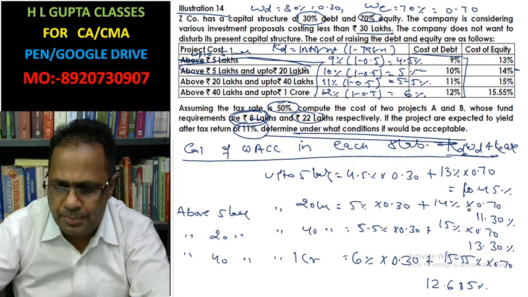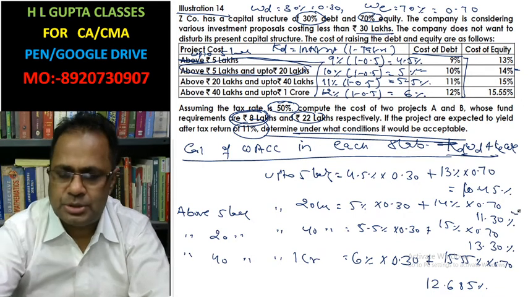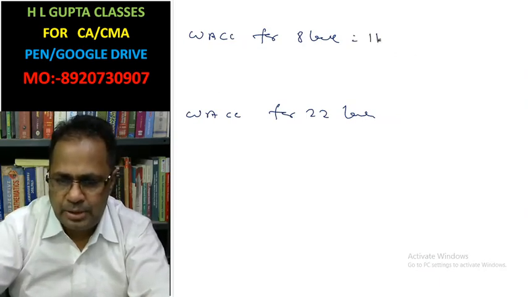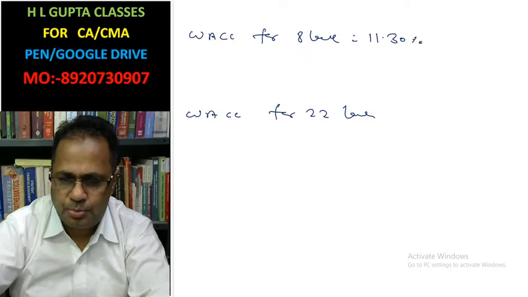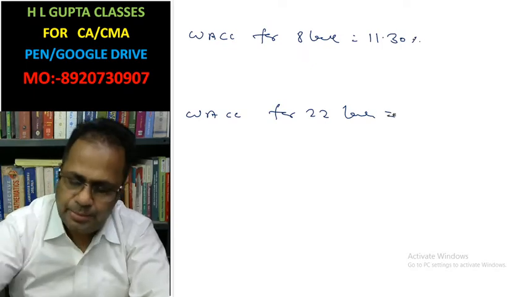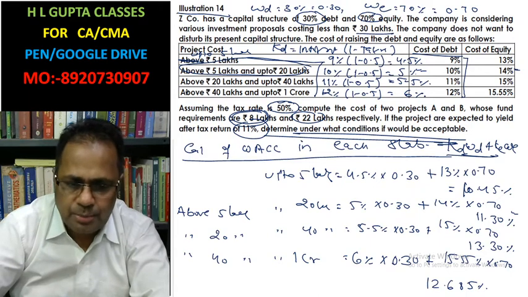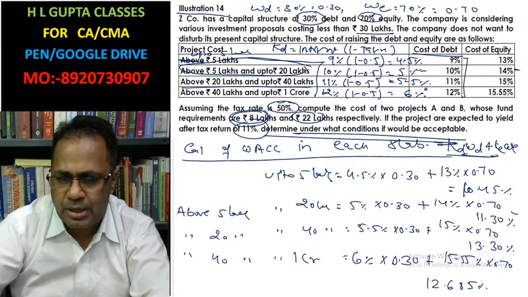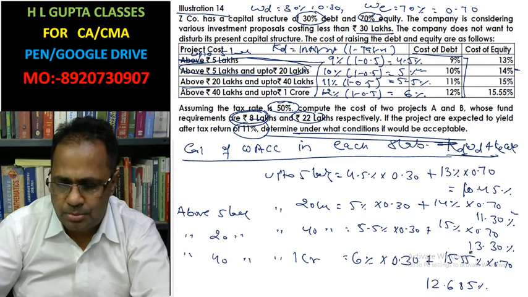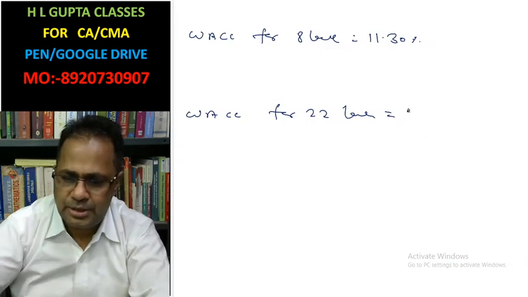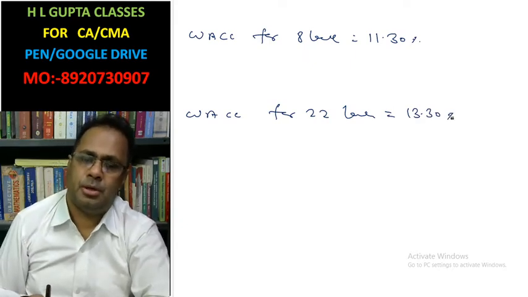Its cost of capital is 11.30%. And 22 lakh lies in the third slab, above 20 lakh to 40 lakh. Its weighted average cost of capital is 13.30%.